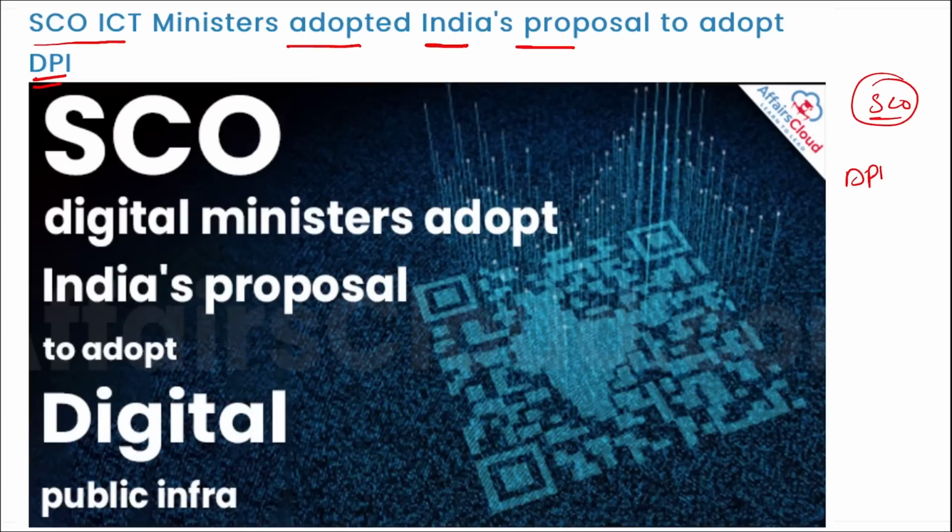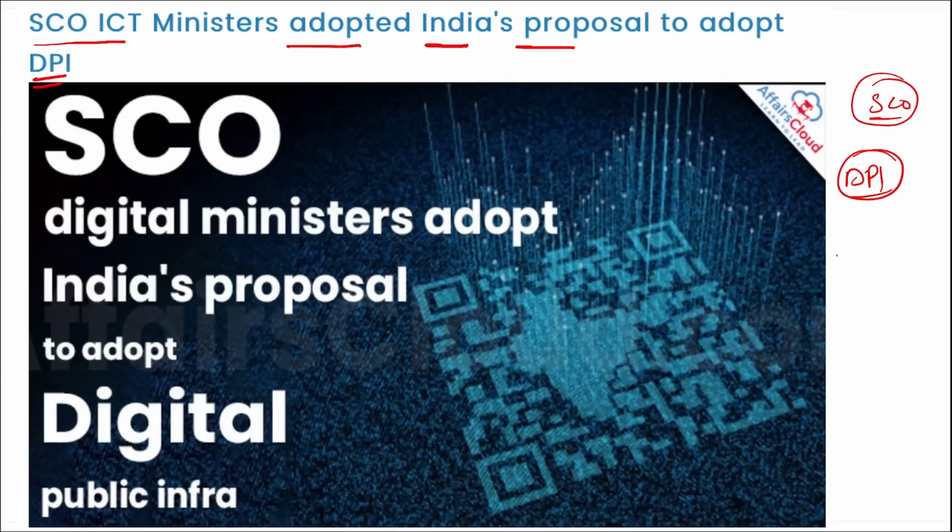This DPI, what is this DPI? DPI is your digital public infrastructure. This DPI aims to deploy various digital technology among the SCO member states and ensure digitally inclusive growth. The SCO also recognizes the need for setting common standards for digital systems.